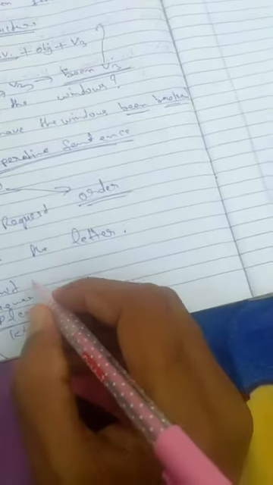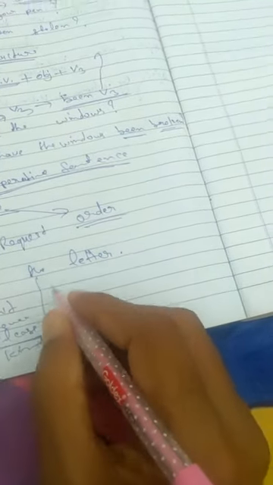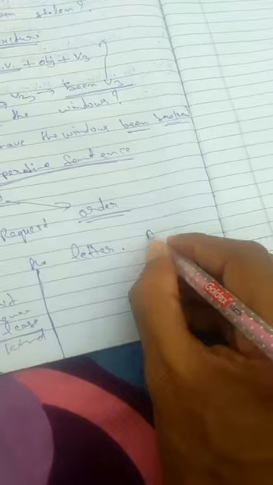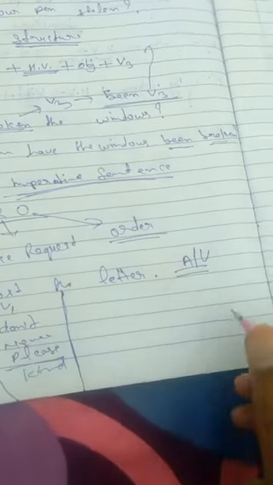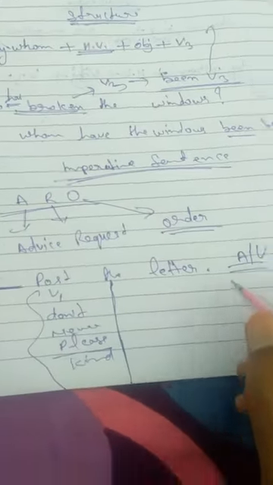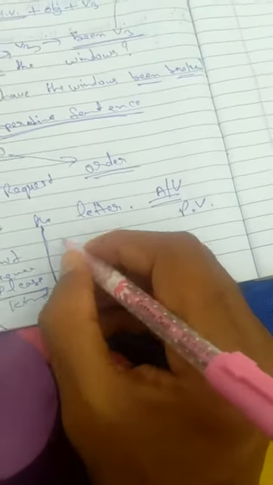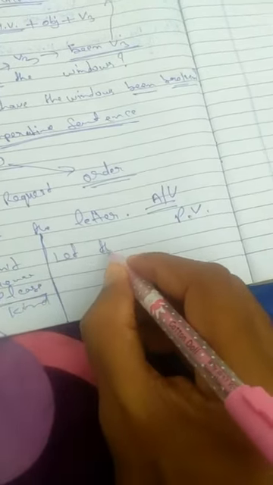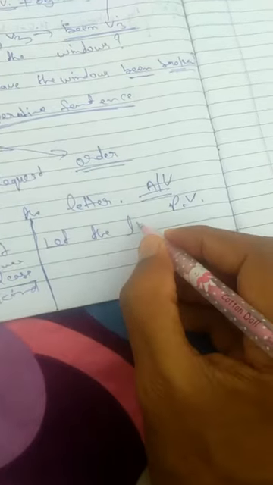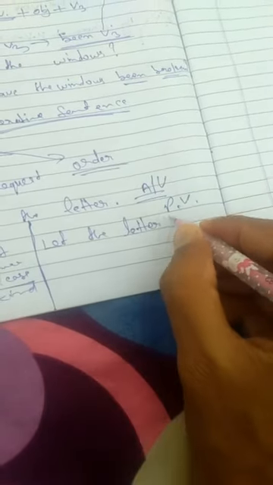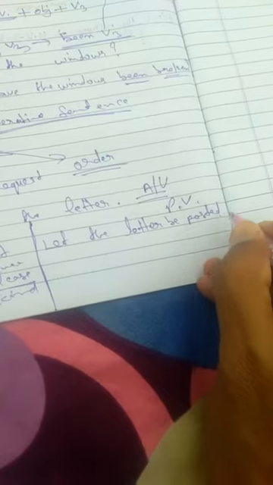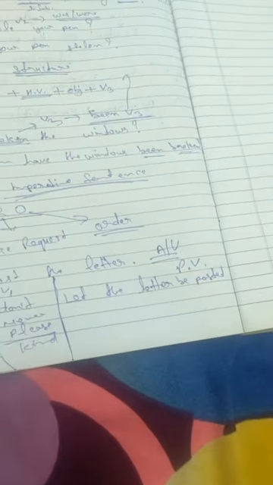So the question is: post the letter. Here I am writing, students, this is active voice, and we have to convert this statement "post the letter" into passive voice. So we will do: let the letter be posted. Okay, let the letter be posted, and the structure will be what?